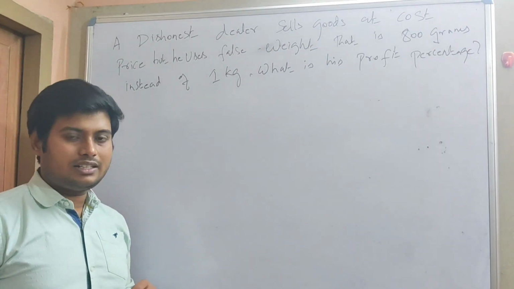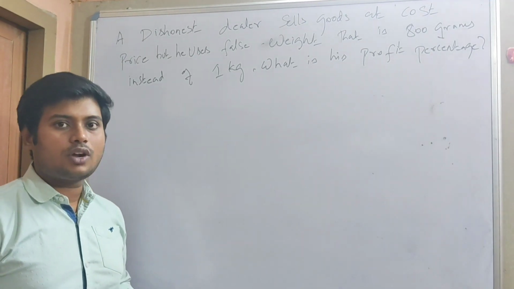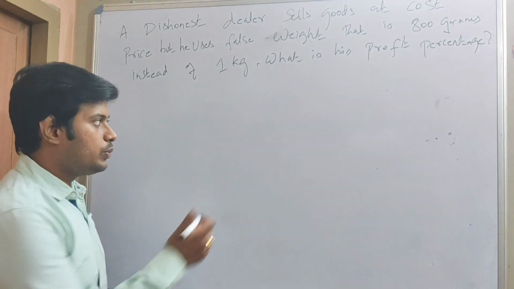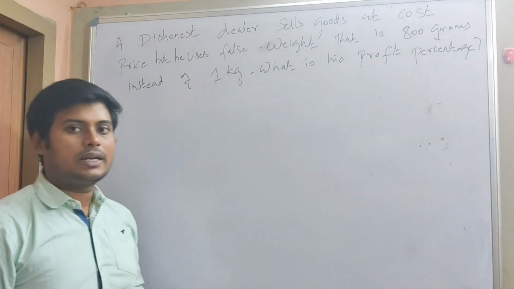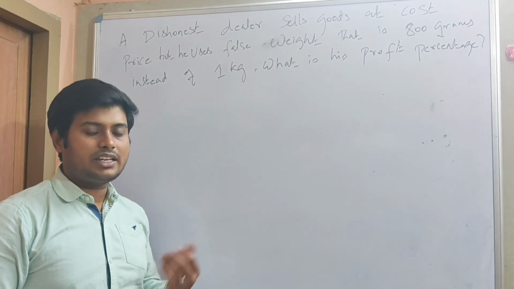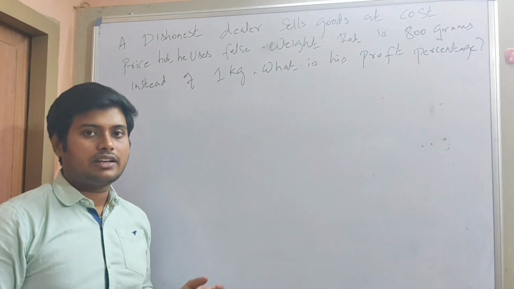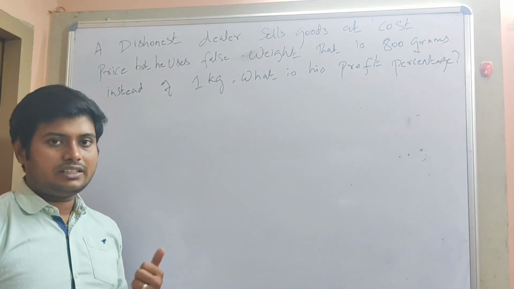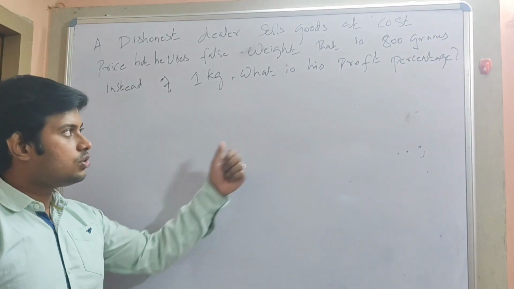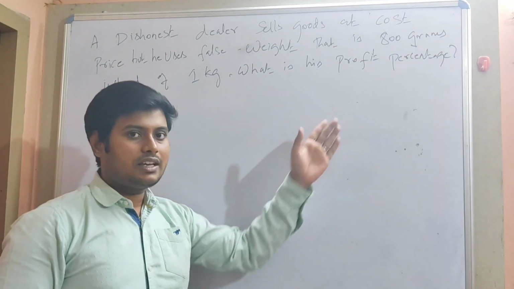So here a dishonest dealer is a person who uses false weight instead of a true weight. Example, he says the weight, the bar which he uses is 1 kg, but actually it will not be 1 kg, something less than 1 kg, some 900 or 800 grams. Based on the weight, he gets the money, the extra, that's called profit. So what we'll do here is, we'll see an example.